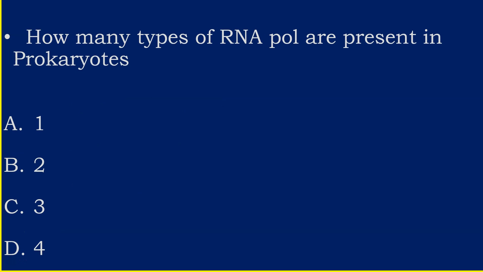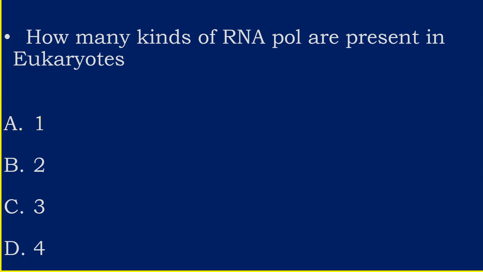Next question. How many types of RNA polymerases are present in prokaryotes? Answer is 1. Only one type of RNA polymerase is present in prokaryotes. Next, how many kinds of RNA polymerases are present in eukaryotes? Answer is 3.